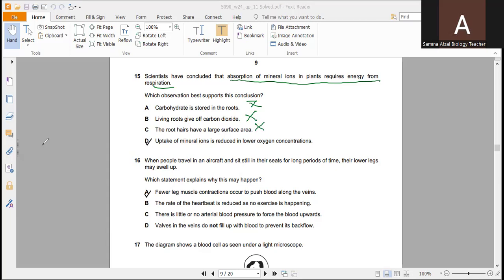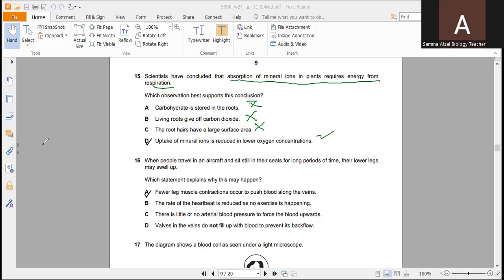Uptake of minerals is reduced in lower oxygen concentration. Minerals are absorbed by the process of active transport, and when active transport takes place, energy is needed.